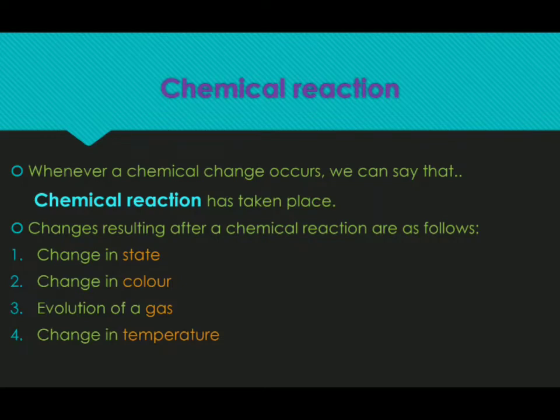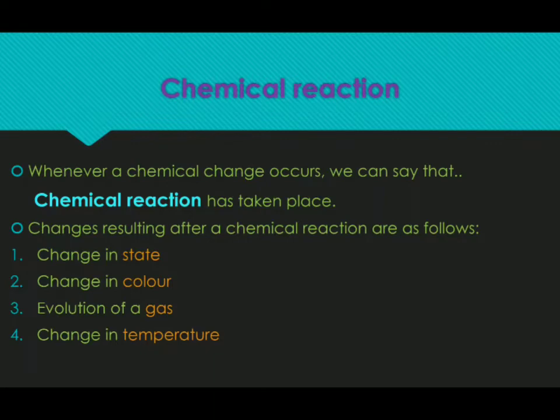We see that there is a change in the state. When we say state, it is the physical state: solid, liquid, gas. And also when there is a chemical reaction, we see another state called the aqueous state. That is the solid getting dissolved in water and staying as a solution. So we call that the aqueous state. There is a change in the color. Then there is an evolution of a gas. In our previous activity, we saw the evolution of hydrogen gas.